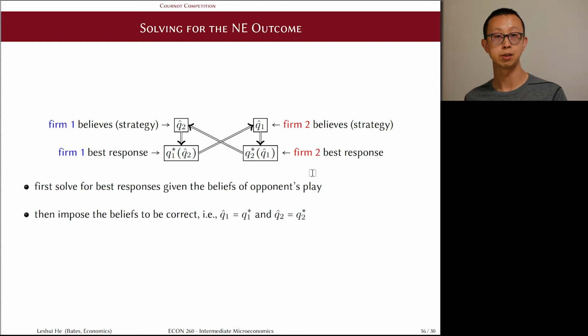Once we have the best responses, we will impose the second requirement of Nash equilibrium. That requires the beliefs to be correct or consistent with each other's best responses, so that what I believe you would produce is in fact what you will produce at your best interest, and vice versa. It turns out that this condition will help us pin down the equilibrium outcome. And in the Cournot game, the equilibrium outcome turns out to be unique, which is quite surprising given how complicated this game is. Now let's delve in and solve for the Nash equilibrium of this game.